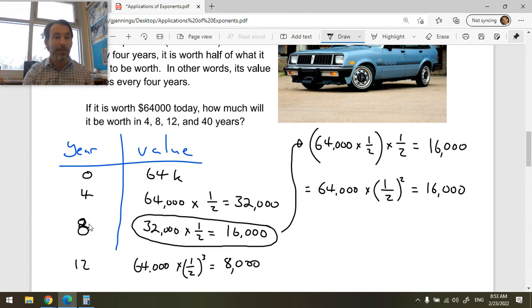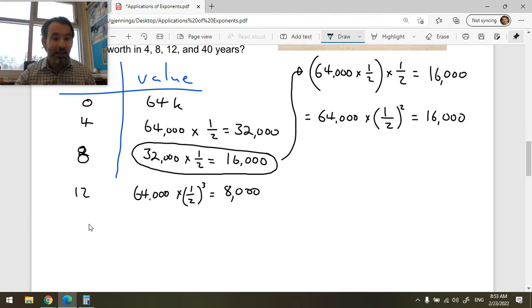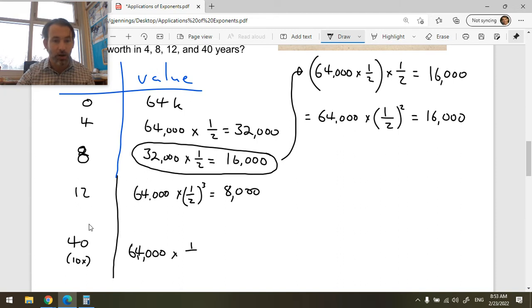All right, now let's keep having it until 40. Let's figure out how many times it halved its value. Well, if it halves its value every 4 years, it must have halved its value 10 times. So I'm just going to put a little bracket here, 10x, just to remind myself. I'm going to continue drawing my chart, and I'm going to bring this over. 64,000, what's up with that little mark, Mr. Jennings, times 1/2 to the power 10 equals, I'm not really sure.